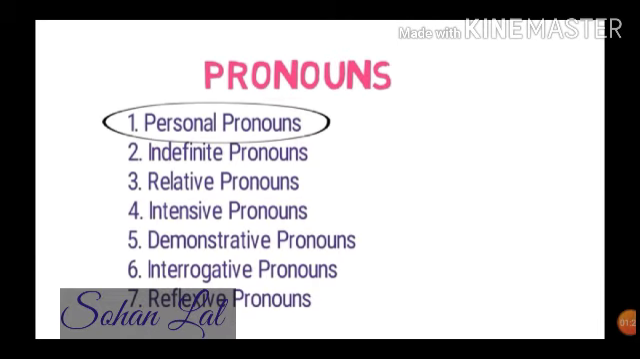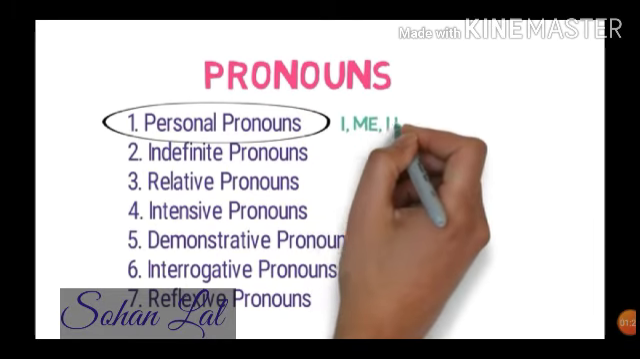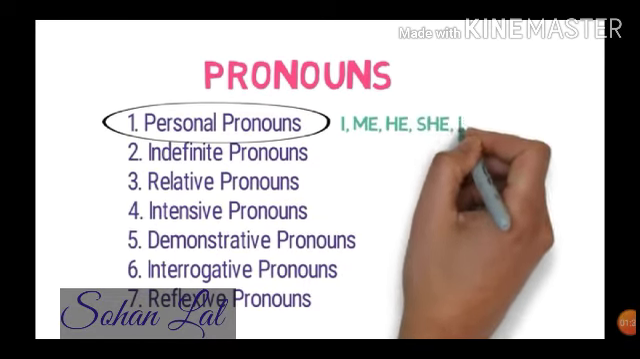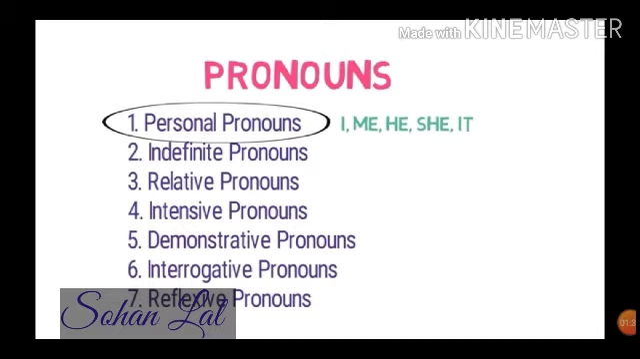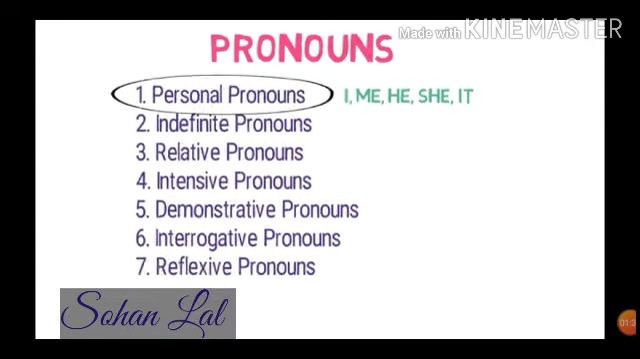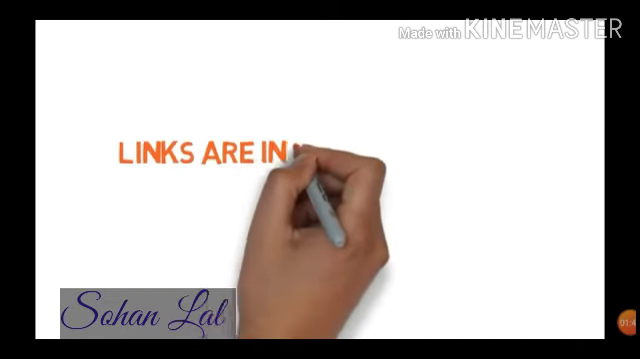First is personal pronouns. Personal pronouns are used in place of proper nouns. For example, I, me, he, she, it. They are used in place of proper noun.